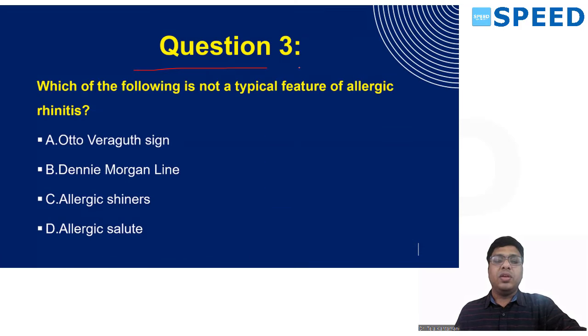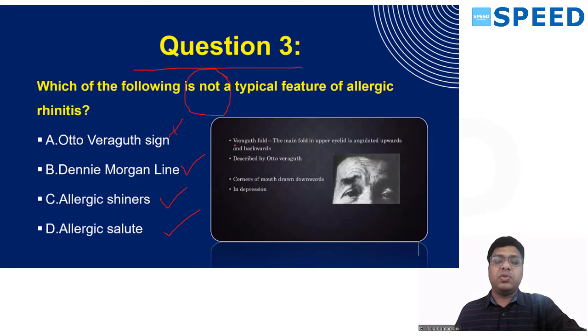So question 3, which of the following is not a typical feature of allergic rhinitis? So Dennie-Morgan line, yes. Allergic shiners, yes. Allergic salute, yes. So it is Otto Vierordt sign. So what is this Otto Vierordt sign? First of all, it is seen in a condition called depression with psychiatric disorder. There is an inverted omega shaped appearance of the upper eyelid, which is angulated upwards and backwards. So it's almost like an omega, or like your laryngomalacia epiglottis, it becomes. So you have a depression. This is the fold which forms, and the sign is called Otto Vierordt sign because it is described by Otto Vierordt. The answer is Otto Vierordt sign.